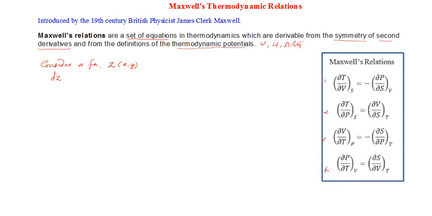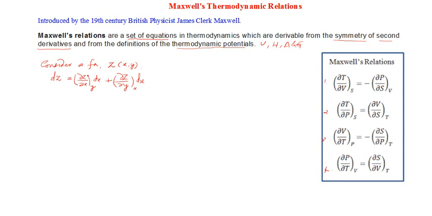You know the equation, you know the relationship. How do you write it? You will write it in terms of partial derivatives: dou Z with respect to dou X, that is the partial derivative, maintaining the other variable Y as constant, times dX, plus dou Z with respect to dou Y, keeping X constant, times dY.